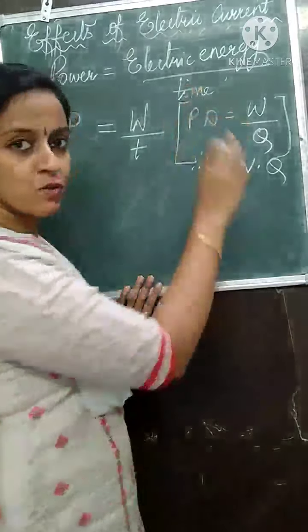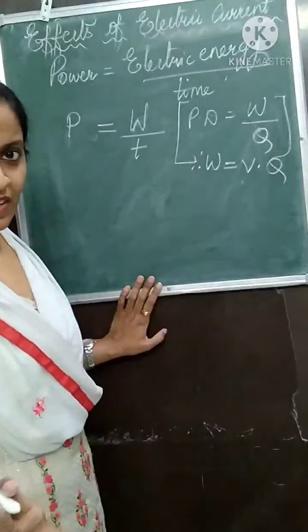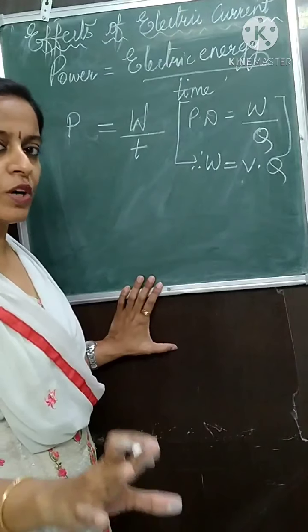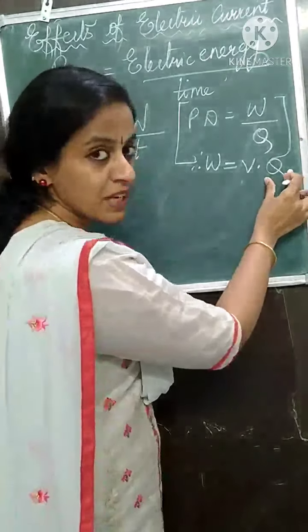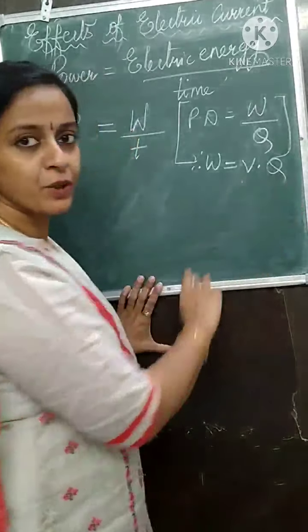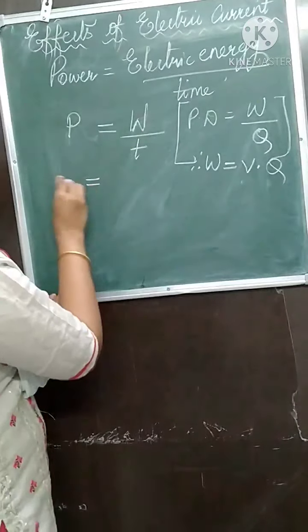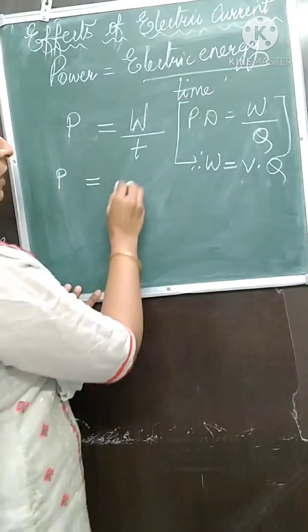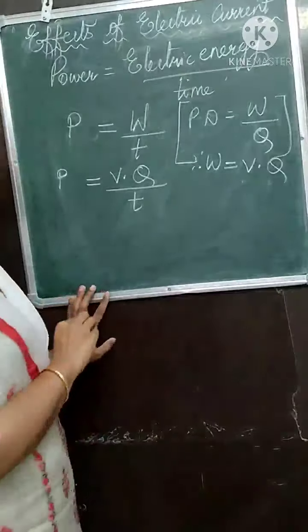The unit as well as the symbol of potential difference is V, volt. The charge symbol is Q. So how much is W? W is equal to V into Q. Now this we will substitute here. So let us substitute: electrical power is equal to V into Q upon T.